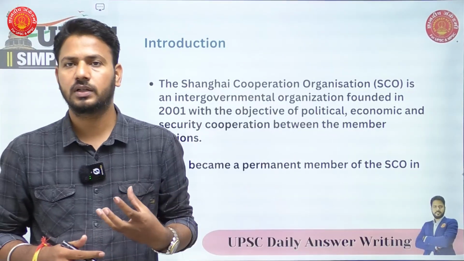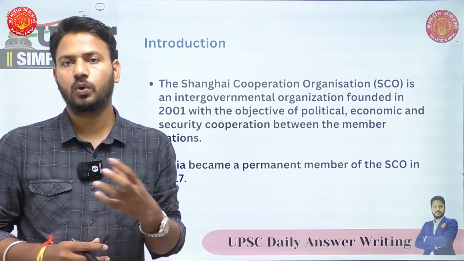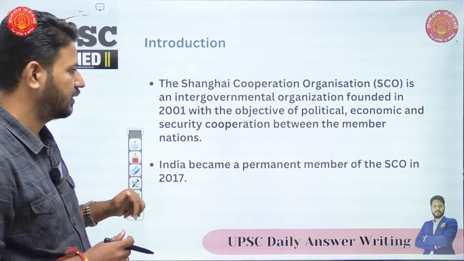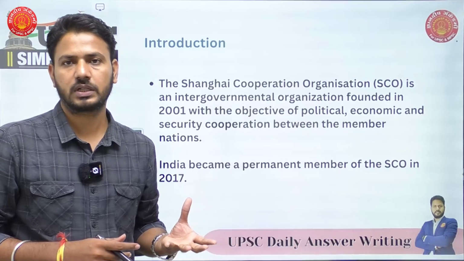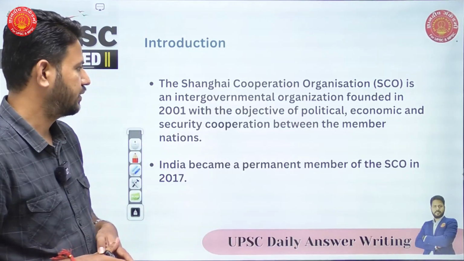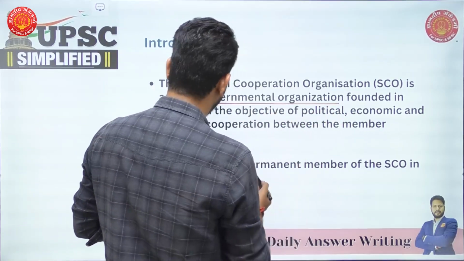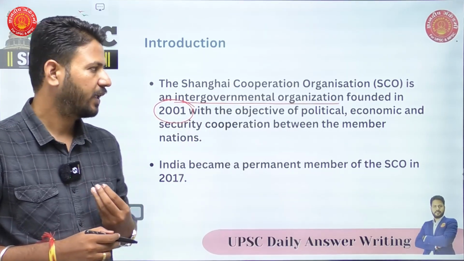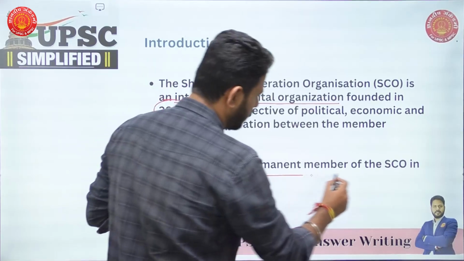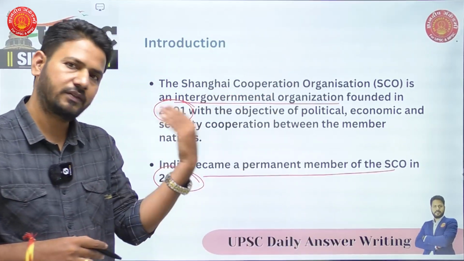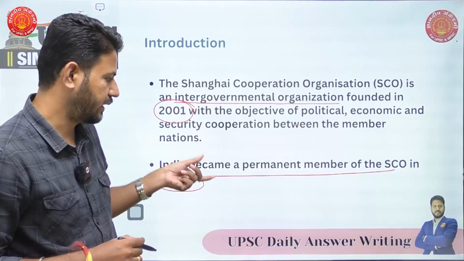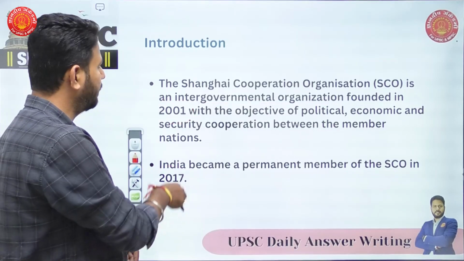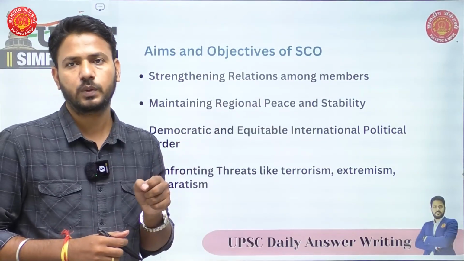Now, because the question is about the Shanghai Cooperation Organization, you should tell what, how, where about this organization. So what is this organization? When was it established? And when did India become a member of this organization is all you can write in the introduction. So it is an intergovernmental organization founded in 2001 with the objective of political, economic and security cooperation, and India became a permanent member of SCO in 2017. Because they've asked us how it is important to India, you need to tell that India is a permanent member of this organization.